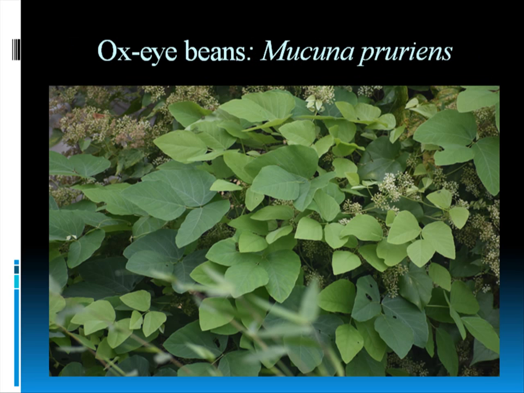Then oxeye beans. During the winter season or any other season, the seed pods of this plant burst open and they irritate us very much. It tickles us very much, but for some reason I don't know why butterflies like to hover around this plant very much more than any other plants that are surrounding it. I'll show you later. Butterflies always hover on these plants. I don't know if it tickles them or not, but they hover on this plant.